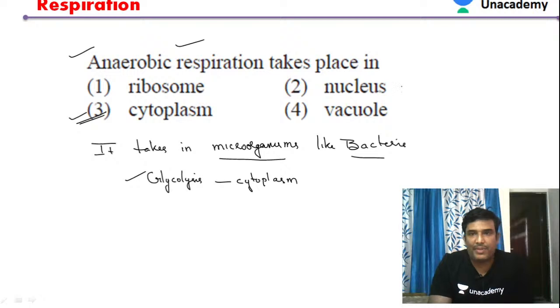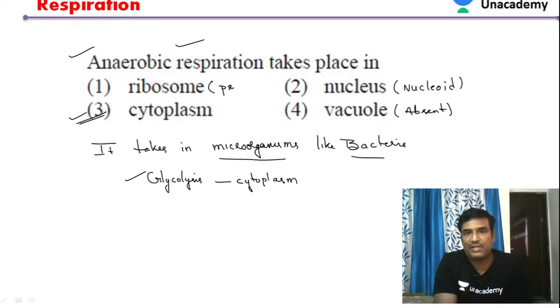So in bacteria, what happens? A true nucleus is absent. Instead of a true nucleus, bacteria have a nucleoid. Vacuole is absent in bacteria; it is present only in plants. On the ribosomes, only protein synthesis takes place.